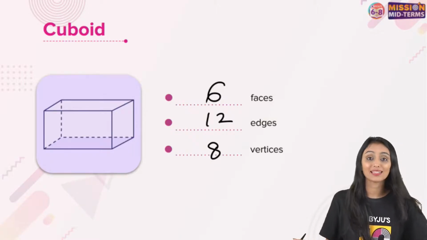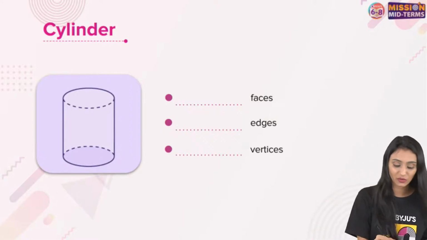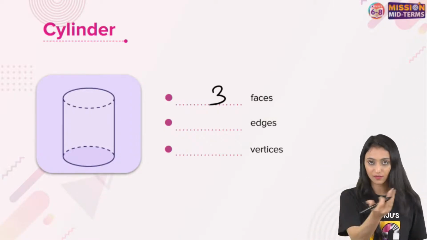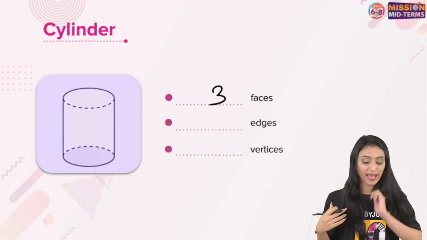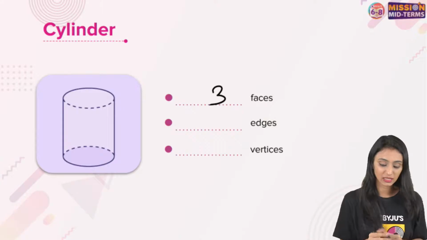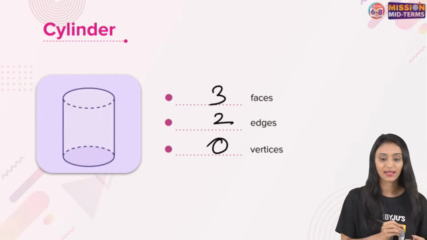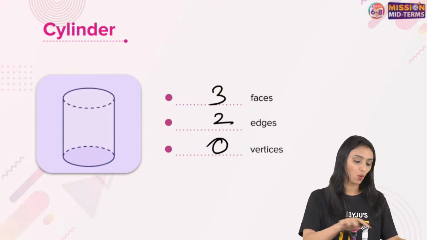Now let's talk about a cylinder in a similar manner. How many faces does a cylinder have? You would say 3 faces, right? One is the curved surface as well. Edges. We know that edges are where the two faces are meeting. Edges are 2 basically, and here there are no vertices we can see, right? That is 0, no vertices.